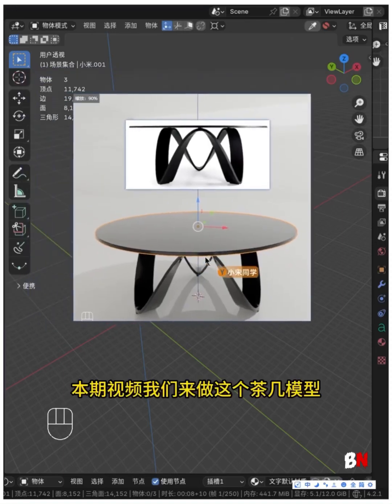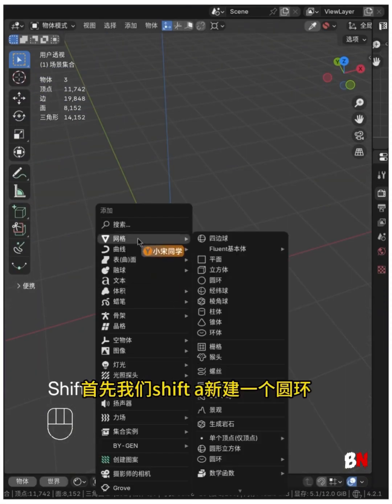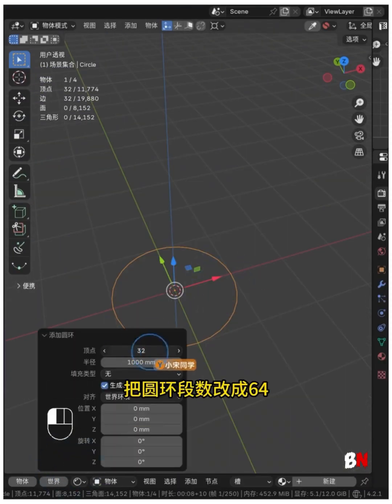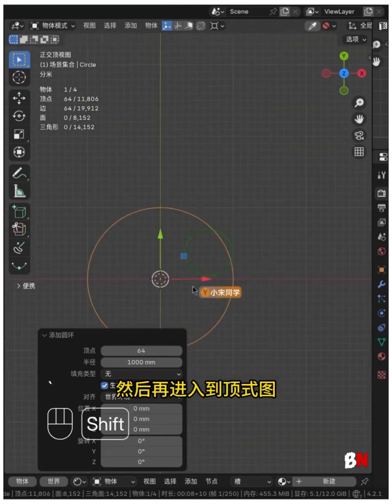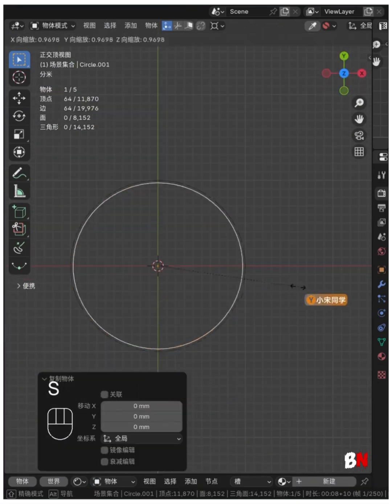In this video we will create this coffee table model. First we press Shift plus A to create a new torus, change the segment count to 64, then go into the top view, press Shift plus D to duplicate it, right click to cancel the movement and scale it down a bit.